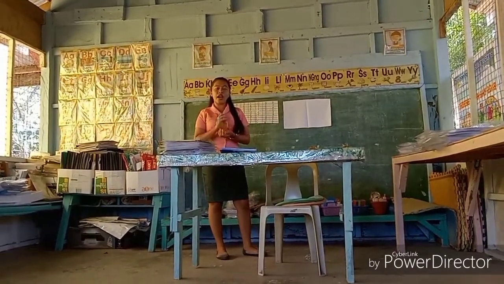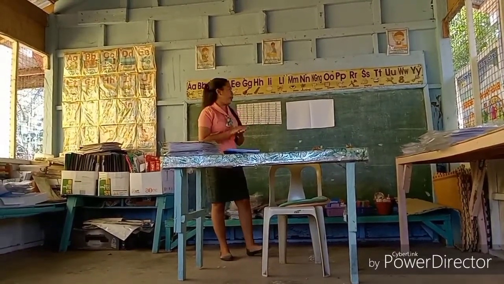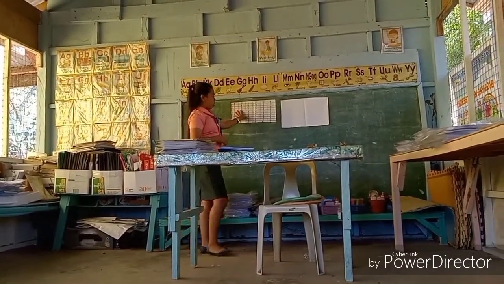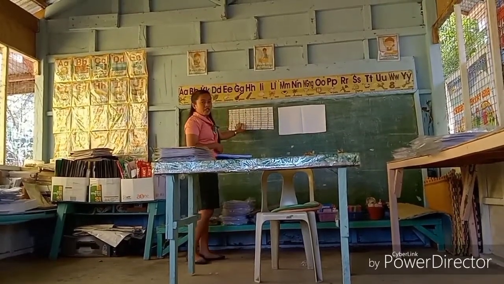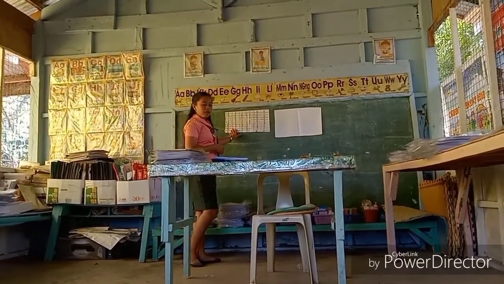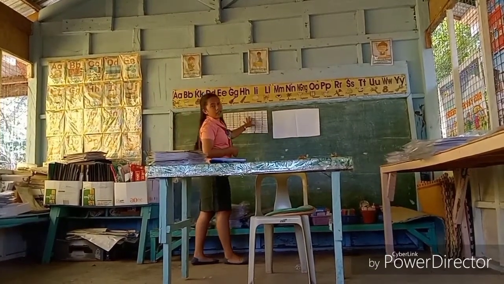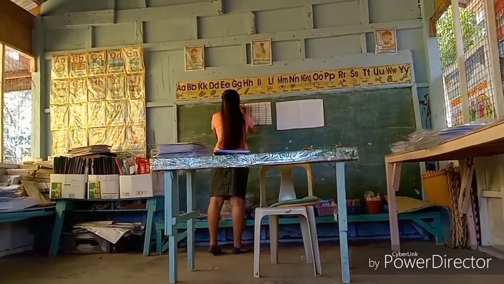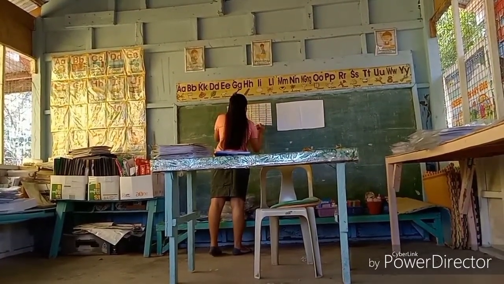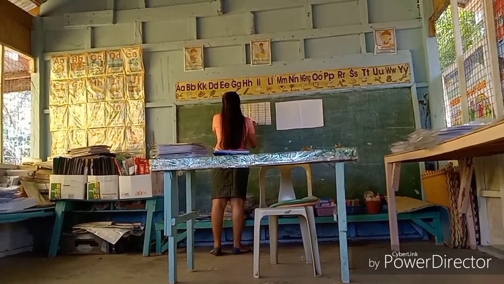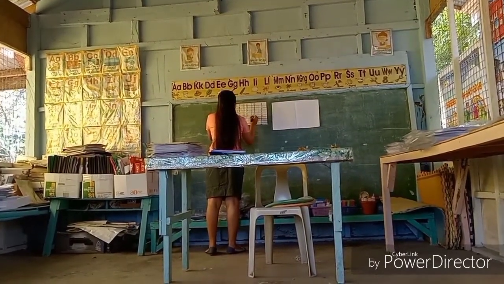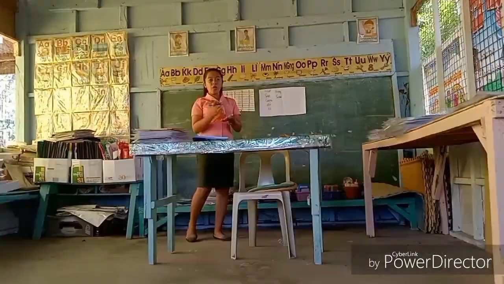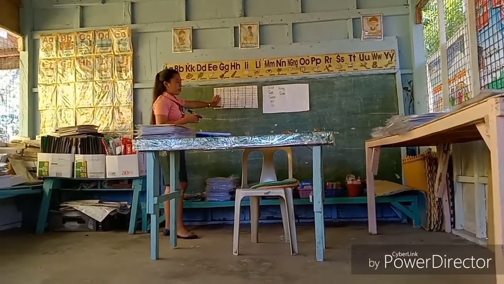So before we tackle our lesson today, I prepared a crossword puzzle. There are words that we found in this crossword puzzle that relate to our lesson. What words did we find in these crossword puzzles?